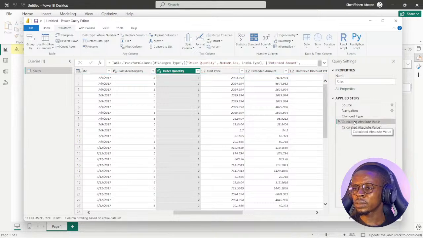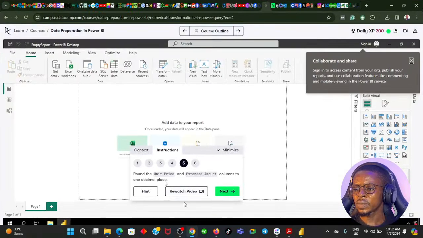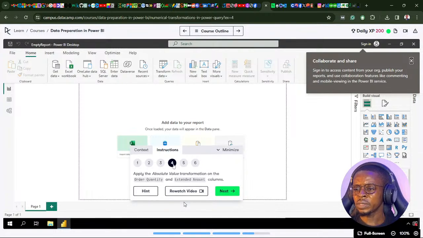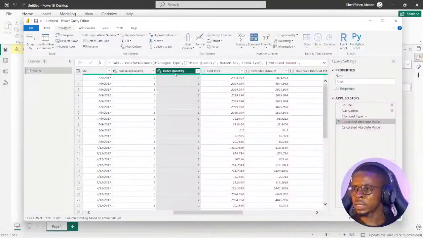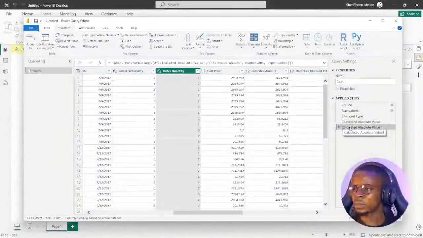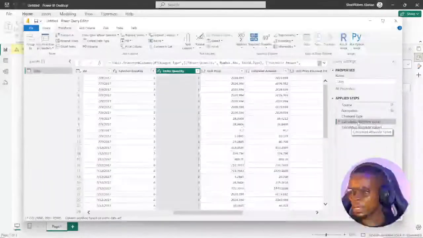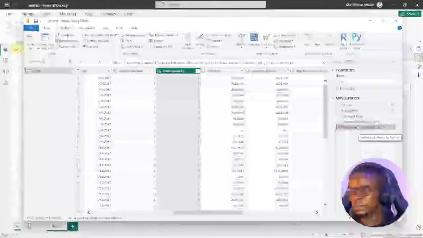Which column did I do the calculated amount? Oh, I think I made a mistake earlier there. I was working with unit price. Let me check order quantity. It said apply the absolute value transformation on the order quantity and extended amount. Did I do that on the order quantity? Yes, okay, I did that on the order quantity. I think I did that on the order quantity.